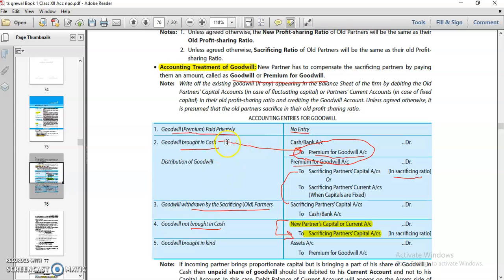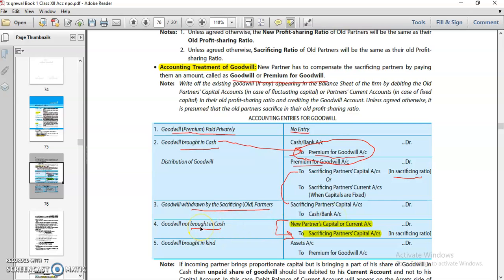Next, goodwill brought in cash. If the partner brings the goodwill share in cash, the entry is cash to premium, then premium to sacrificing partners in the sacrifice ratio. Then if that cash given to the old partners is withdrawn by them, the entry is sacrificing partners' capital account debit to cash or bank.